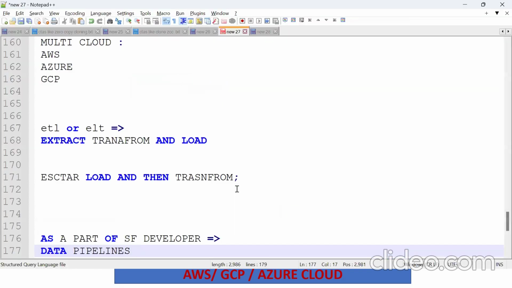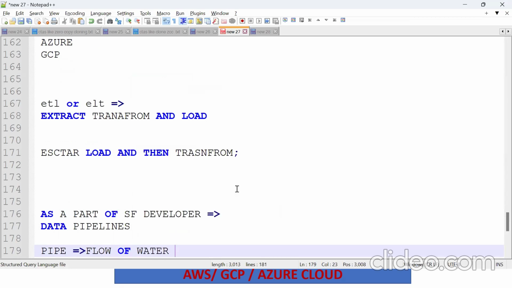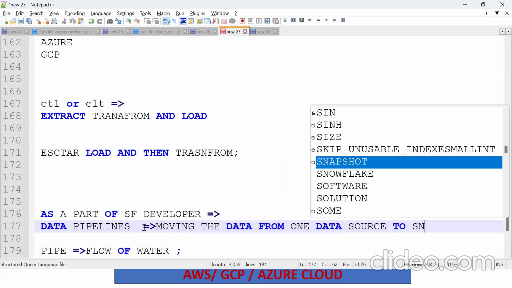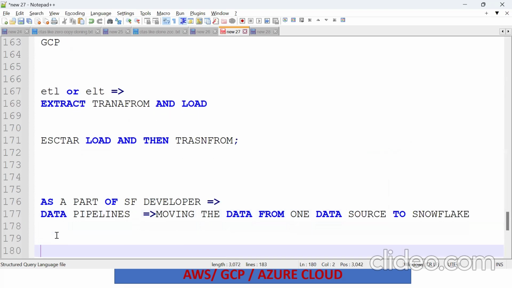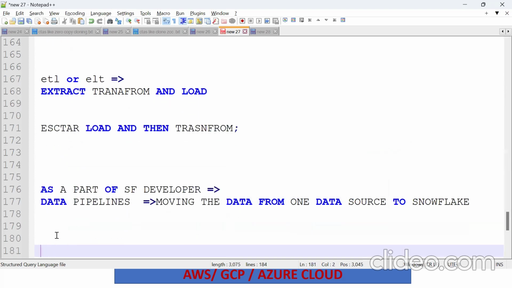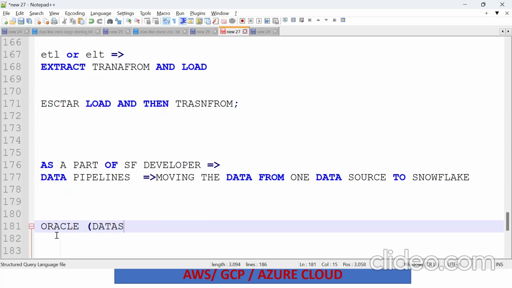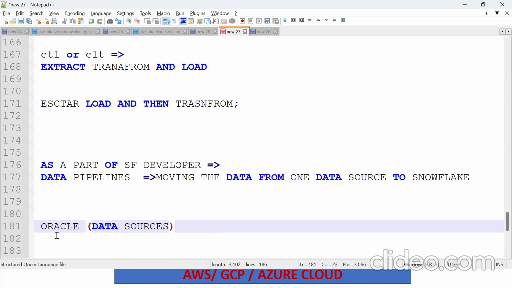What is the purpose of a normal pipe? Flow of water. Same thing with data pipelines: moving the data from one data source to Snowflake. As a data engineer, we should create multiple data pipelines. Let's take a simple example: Oracle is my data source.